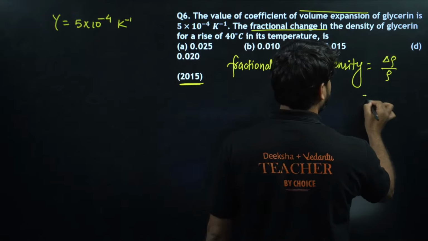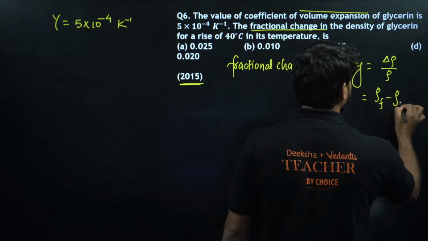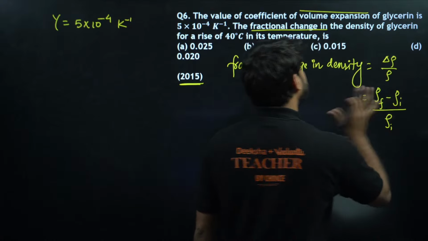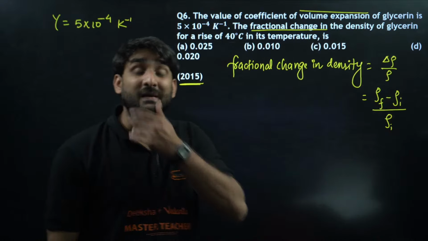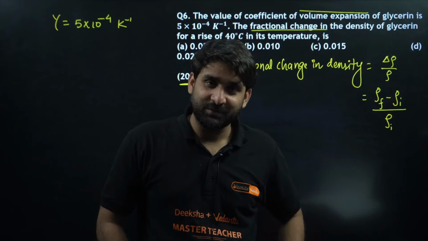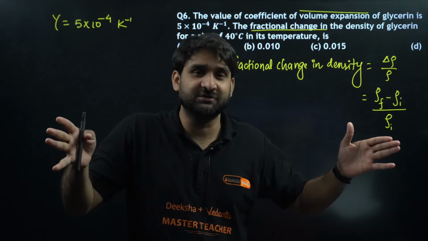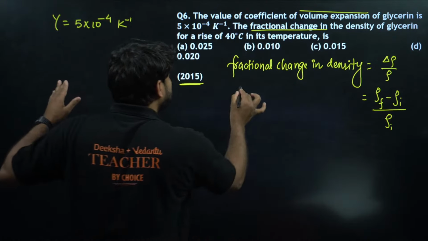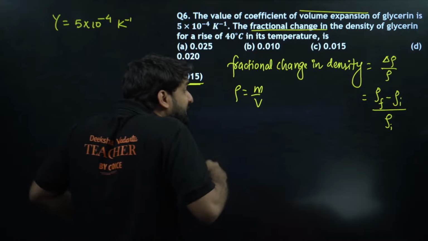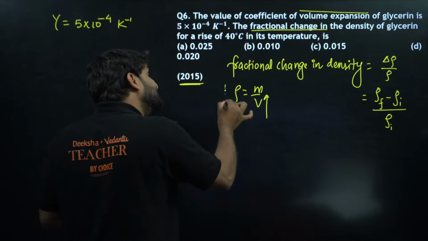And we can also write this format as final density minus initial density, divided by the initial density. This is the question. And do you know, if we increase the temperature, the volume increases. This is just for your information. And do you know, density is equal to mass per unit volume. So if the temperature is increasing, the volume will increase, but the density will decrease.